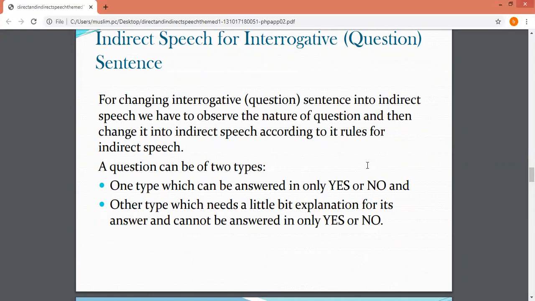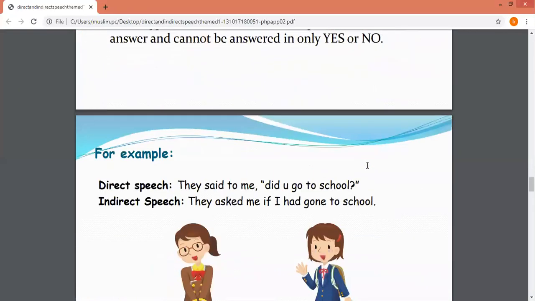Let's read it. For changing an interrogative or question sentence into indirect speech, we have to observe the nature of the question and then change it into indirect speech according to its rules. A question can be of two types. One type can be answered in only yes or no, and the other type needs a little bit of explanation for its answer and cannot be answered in only yes or no.